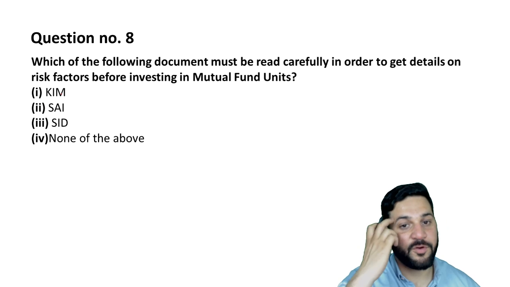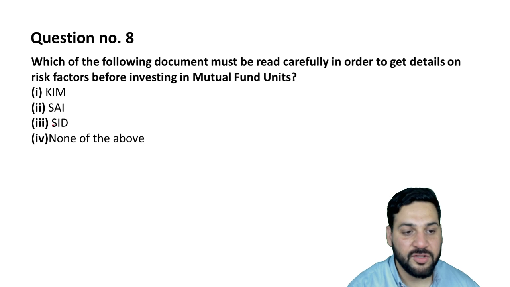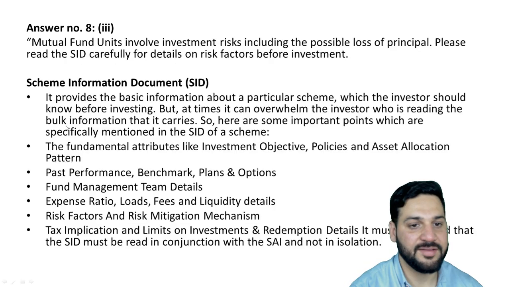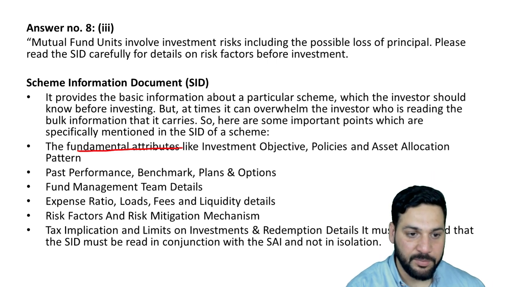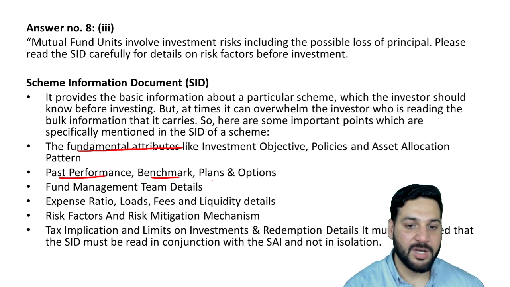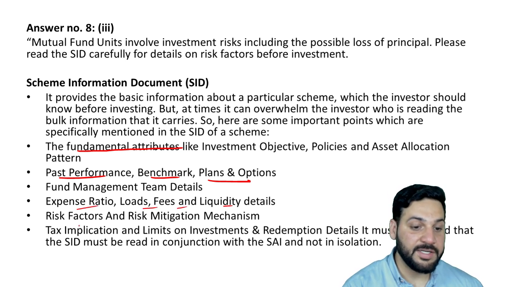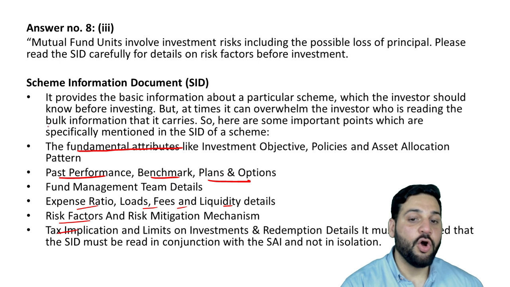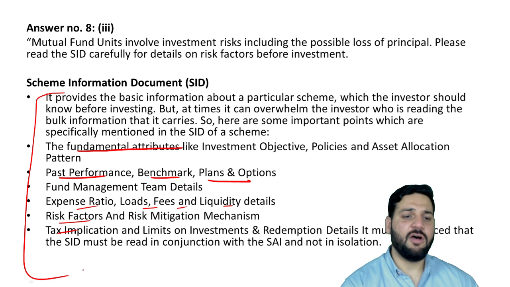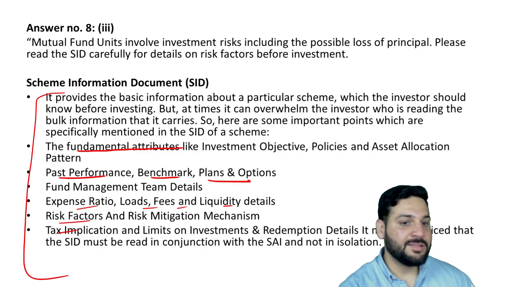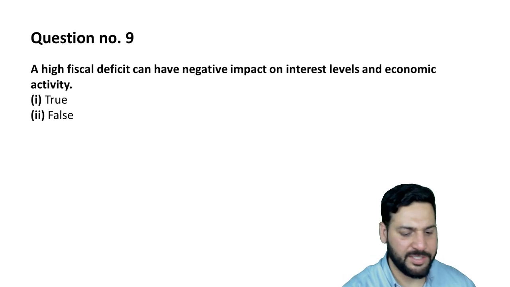Question number 8, which of the following documents must be... See, SID एक ऐसा document है जिसमें सारी details होती है. इसमें कौन कौन सी details होती हैं? What are the fundamental attributes, past performance, benchmark, plans and options, expense ratios, loads, fee, liquidity details, risk factor, tax implication. All these details, the investment objectives, everything is available in the SID, the Scheme Information Document. Please watch my offer document video, उसमें मैंने सारा explain किया है.